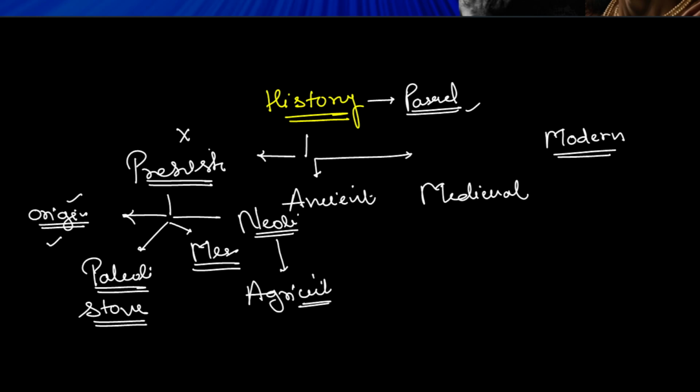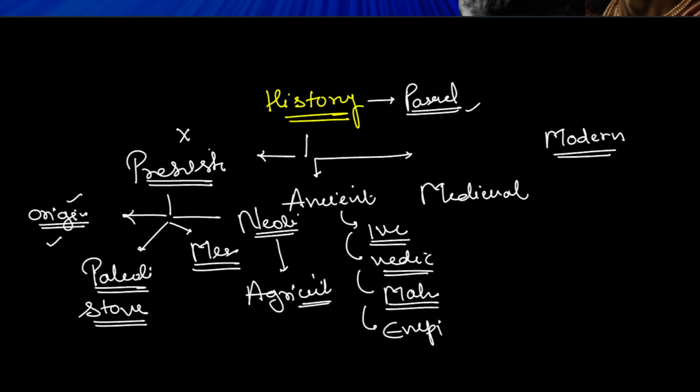Alright, when we come to the ancient history, we start with the Indus Valley Civilization, IVC. Then we follow the Vedic period. Then we come to the Mahajanapada period. And then we move on to various different empires in India, starting from the first big empire such as the Mauryan Empire.